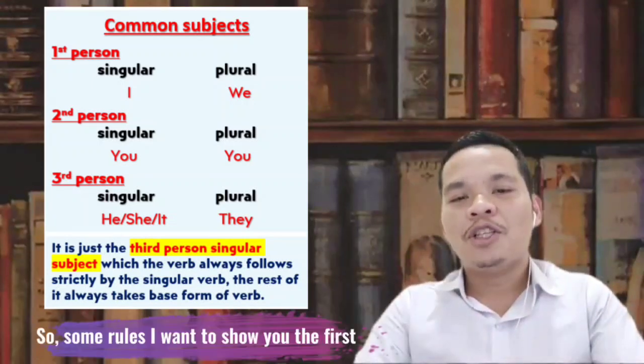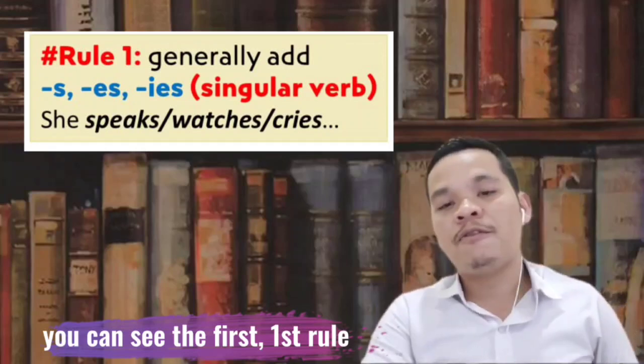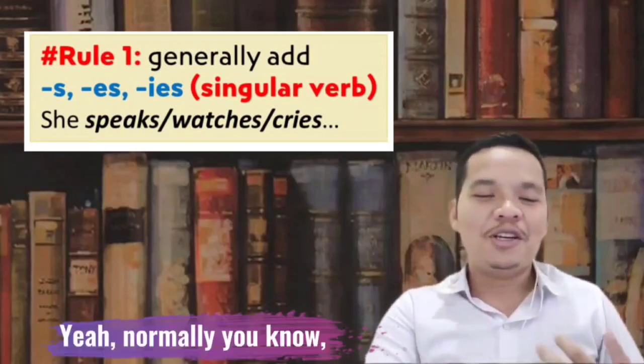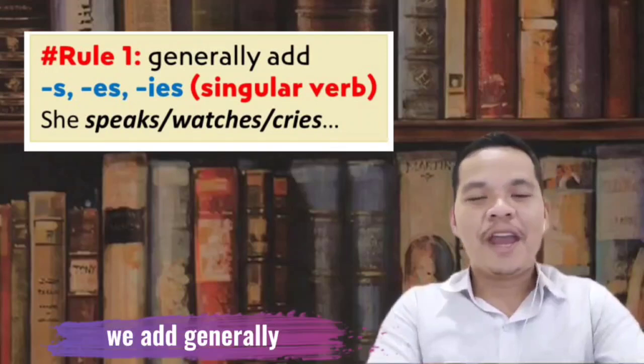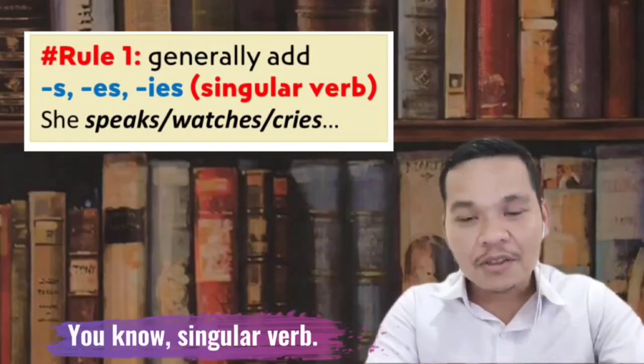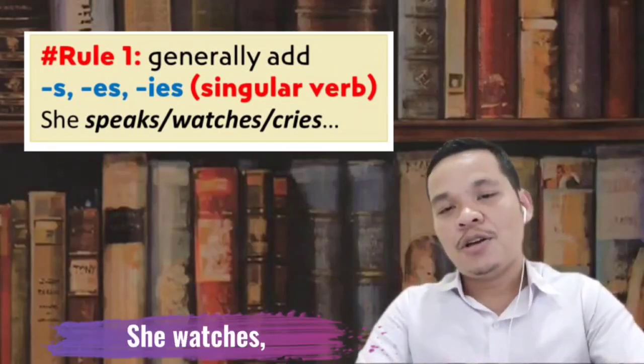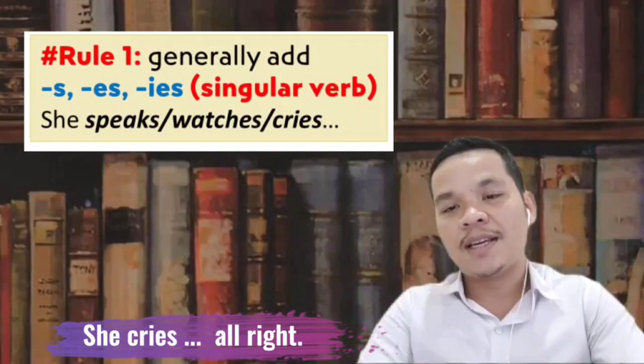So I want to show you some rules. The first rule, you can see here: normally we add generally s or es to the singular verb. You can see examples here. She speaks, she watches, she cries. All right.